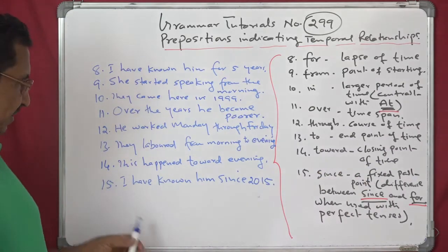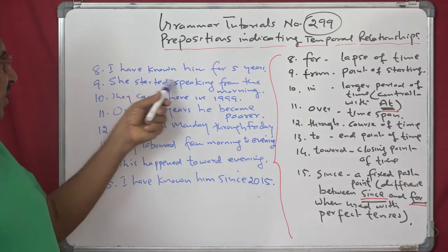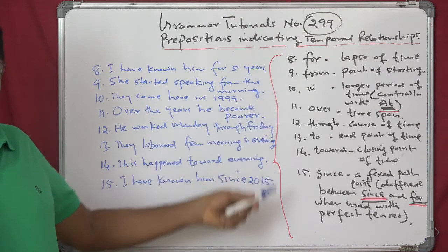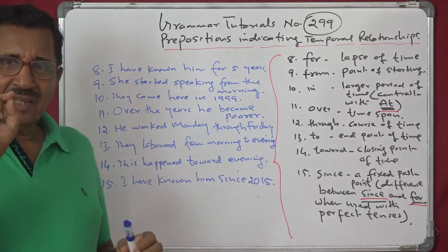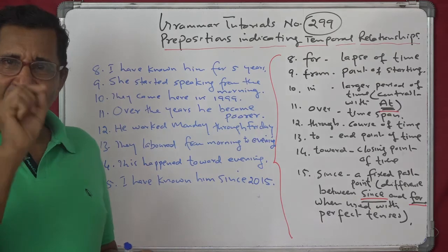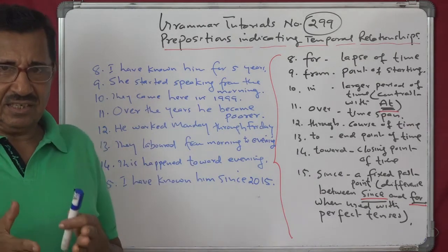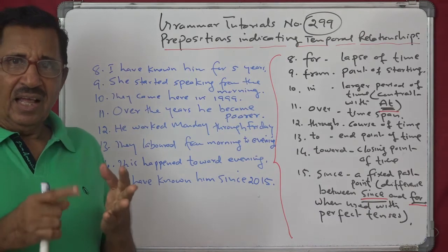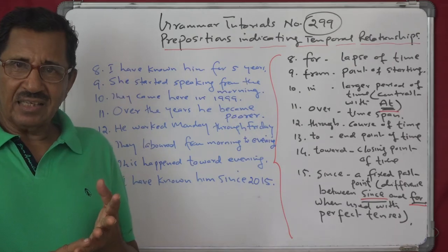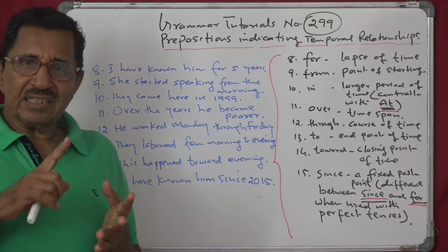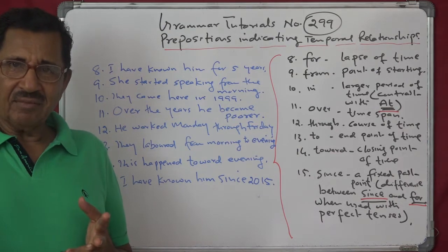Then since: I have known him since 2015; I have known him for 5 years. See the difference. With for, the point of time in the past is not fixed, it is general. But with since it is fixed. I have known him since 2015. He has been working here since Monday, a definite time.